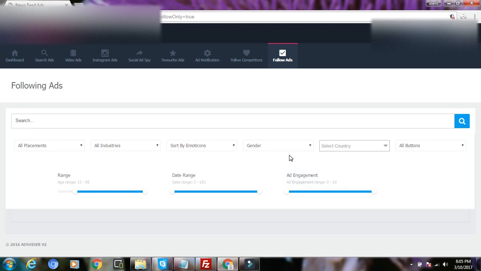Other than that, we have social ad spy. You can also keep a tag of favorite ads and notifications. Just put the competitor keyword and put your email, and every time anybody related to that particular keyword posts an ad, you will get a notification through email. And follow competitors. Okay, just search the Facebook fan page of the competitors, put the URL here. Anytime they post an ad related to your niche, you will get an email notification, so that you can track what he is doing, instantly spy on them.